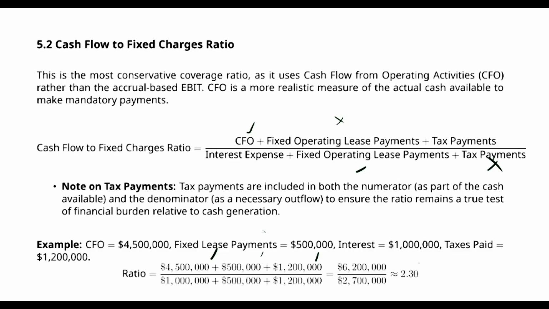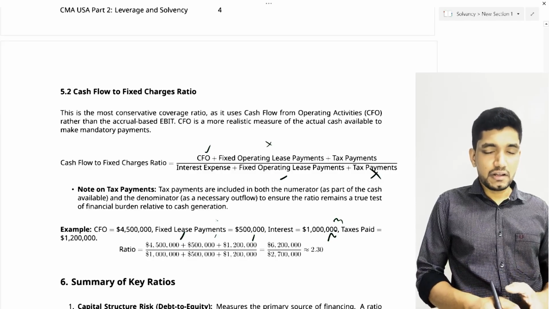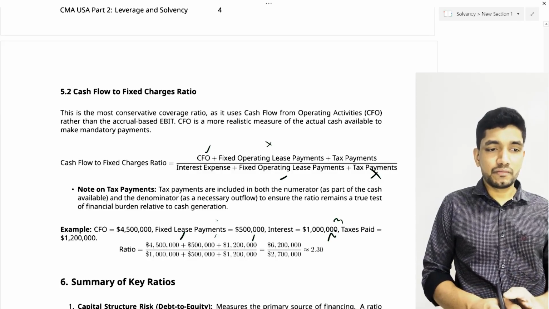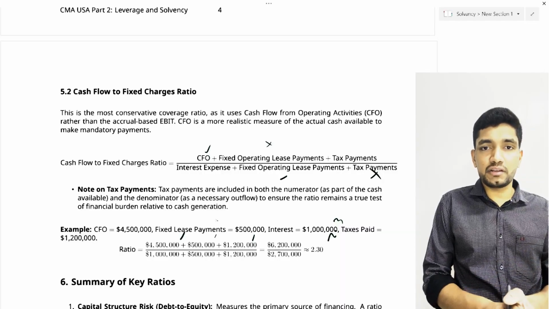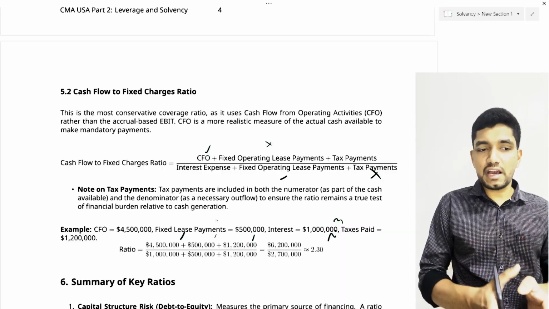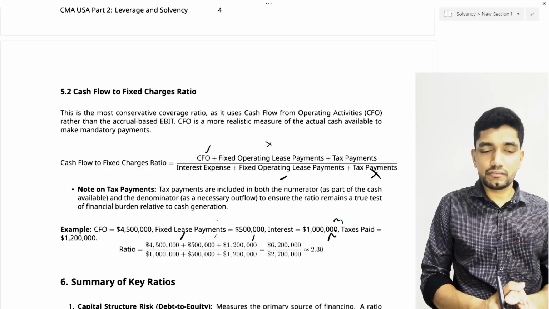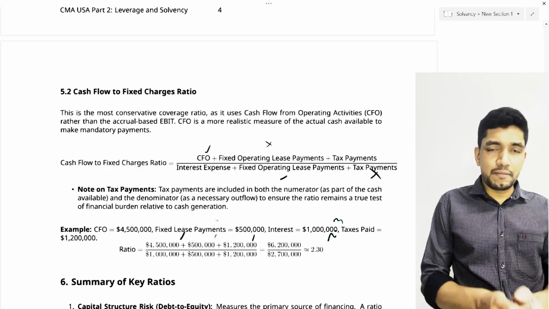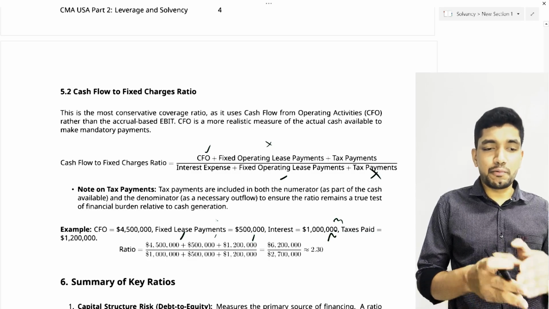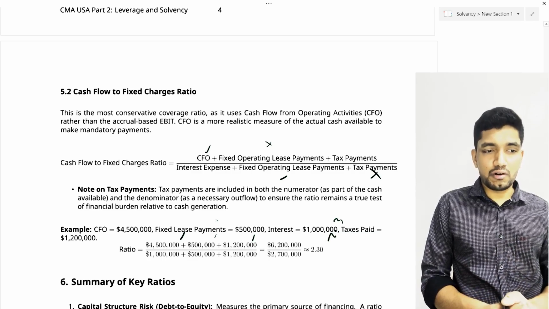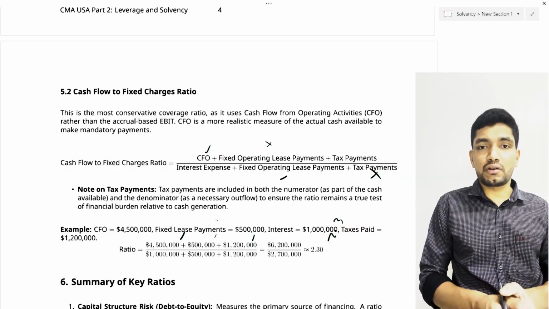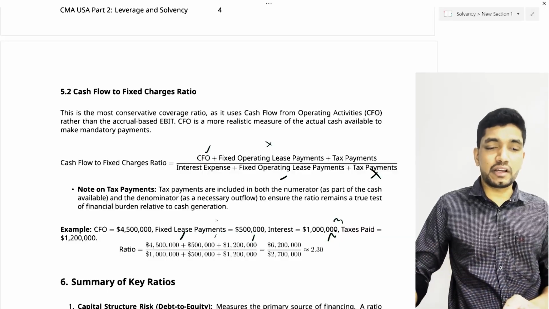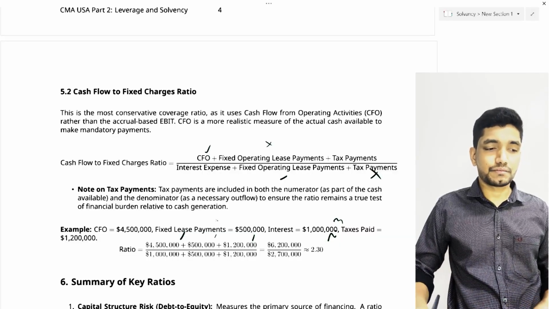That is 6.2 million divided by 2.7 million, that is 2.3. Which means this company can meet its total fixed payments by using its cash flow 2.3 times. So again, this company can pay 2.3 times its fixed interest expenses or other fixed charges by using its operating cash flow.